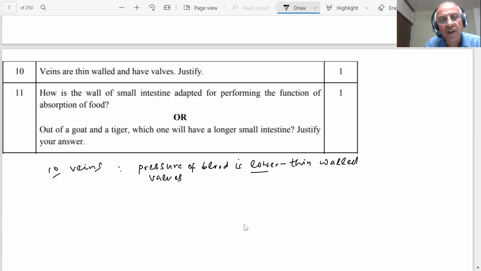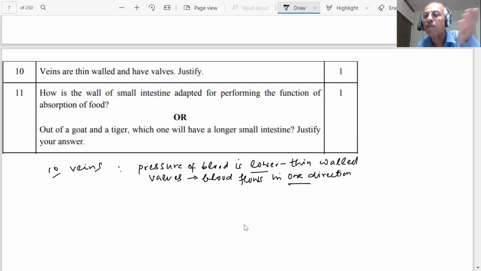Why are there valves, students? So that the blood flows in one direction, so that it doesn't go back. These valves prevent blood from flowing back in the wrong direction.